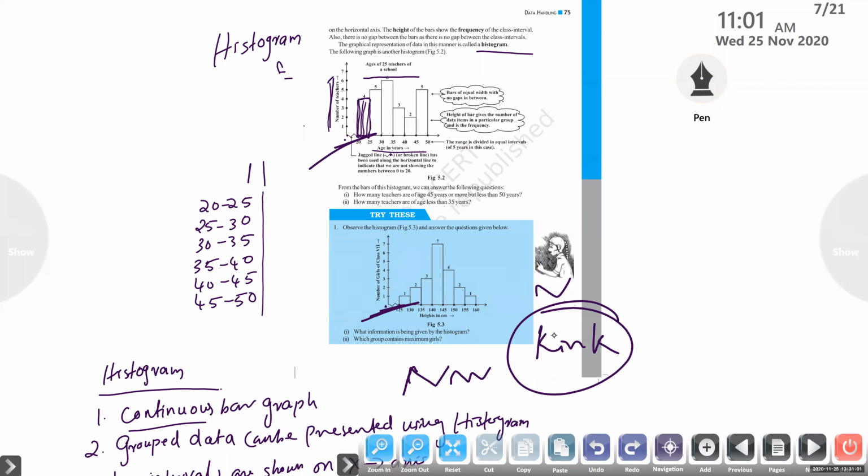Ma'am, I have a doubt in the homework. When we are writing the frequency, if a number comes like 50, where should we add it, in 45 to 50 or 50 to 55? That I explained. Others give answer to Nivedya.